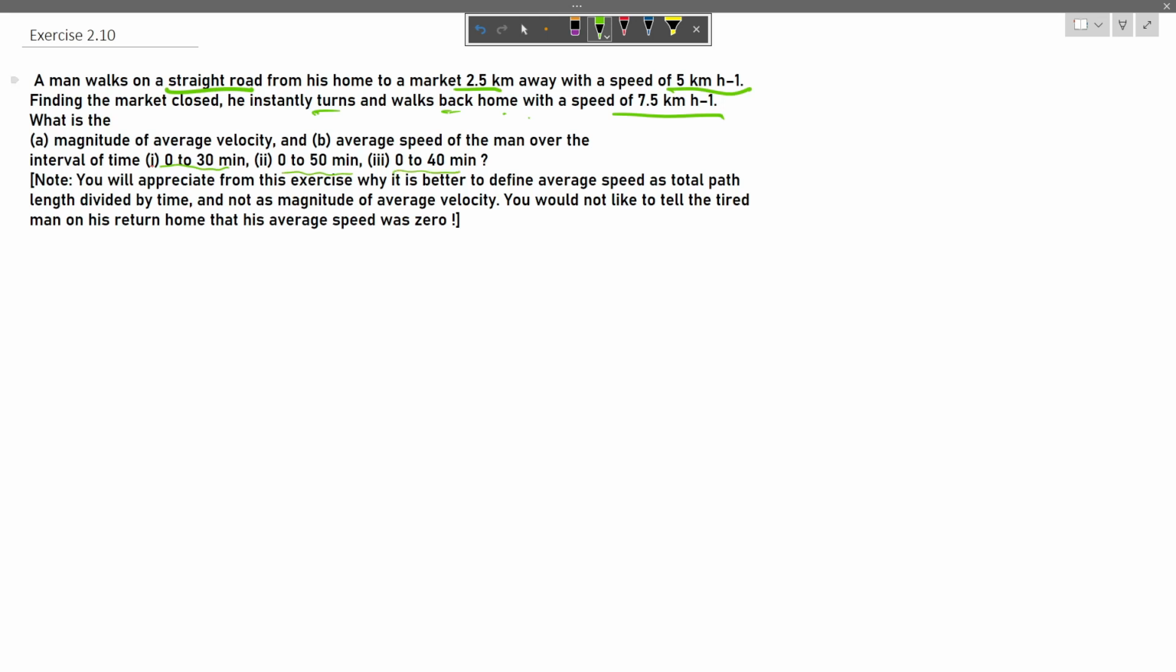So here we see that the man is walking on a straight line, that is, the motion is in one dimension, and he goes to the market and returns back home. So let's represent this situation pictorially. Let us assume that the man's home is here, O, and the market is here, and the distance between home and market is 2.5 kilometers.